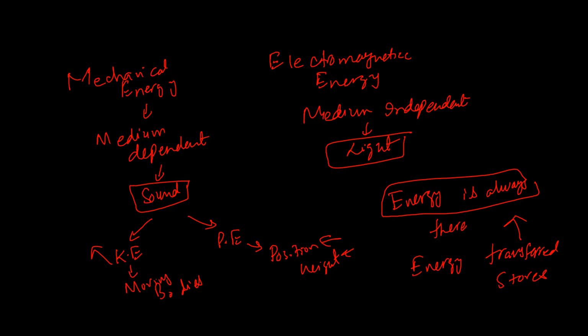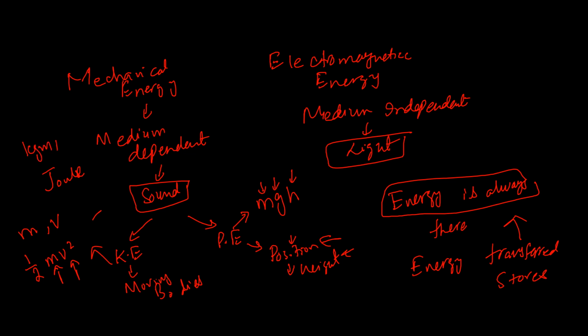Kinetic energy is due to the motion of the body, so it will depend on mass and velocity, and the formula would be 1 by 2 mv square. Potential energy, as it is dependent on the position or height, has the formula mgh: mass, gravity, and height. The derivation of these formulas at your level is not important. The only thing you need to keep in mind is the kinetic energy formula and the potential energy formula. Both are scalar quantities and both have the unit of joules. Joule is equal to kilogram meter squared per second squared.